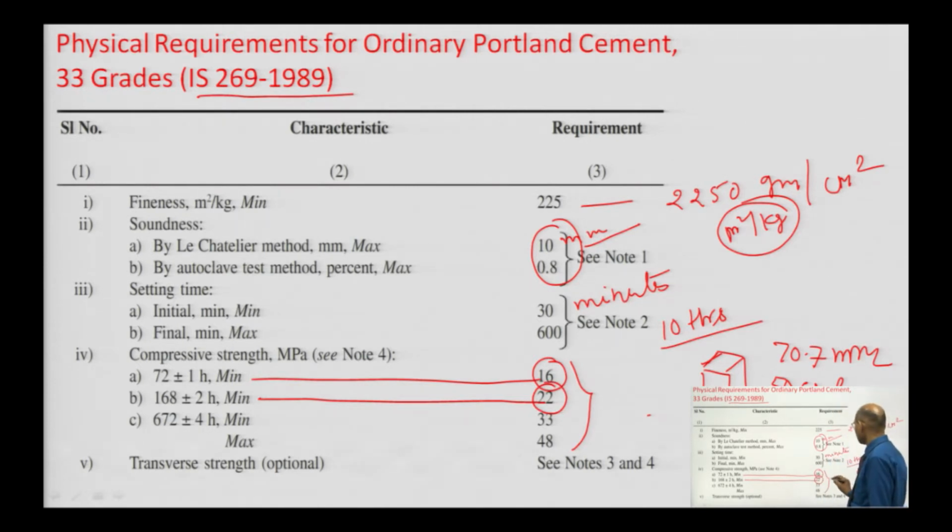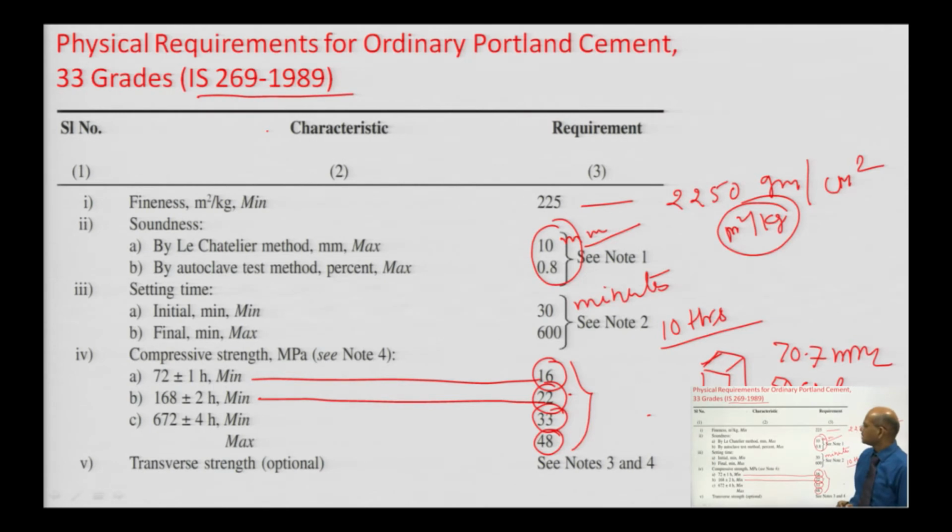So, at 7 days the strength should be around 22 Newton per mm square, MPa. At the end of 28 days plus minus 4 hours, the minimum strength you must get is 33 and the maximum should be 48. It should not be more than 48. This is the specification given in IS 269 1989.